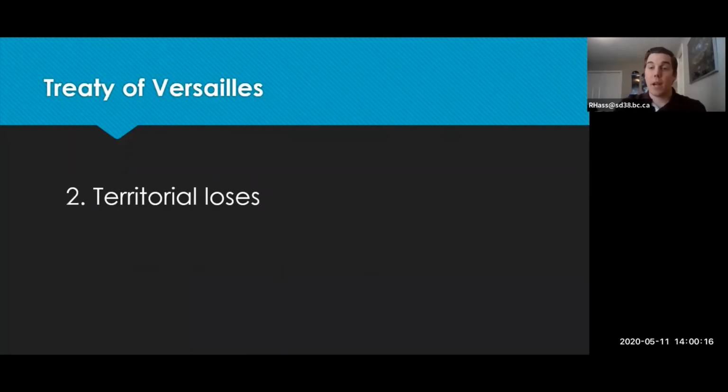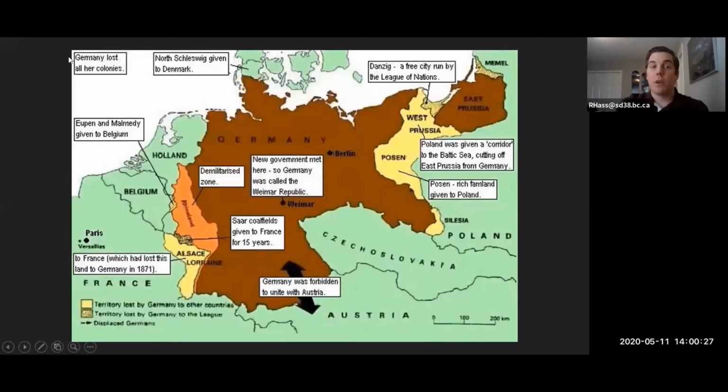The second was the territorial losses. As we know, at this time imperialism was a big factor in why the war started, and Germany lost all of its imperialist land. If you look at the top left corner of this map, Germany lost all of its colonies. So that was a big dent in their economic gains after the war.